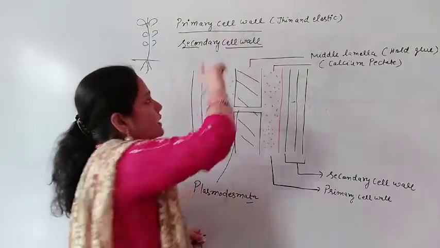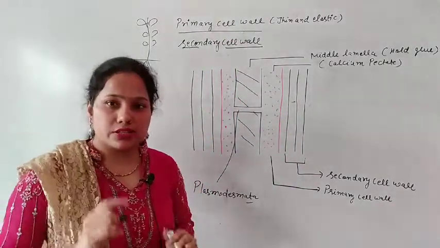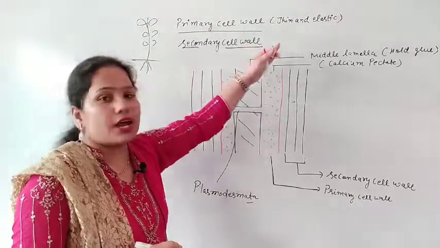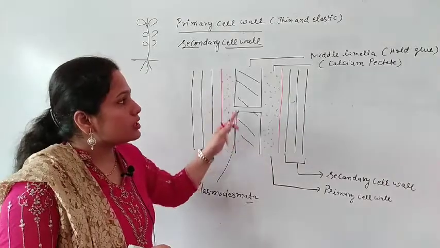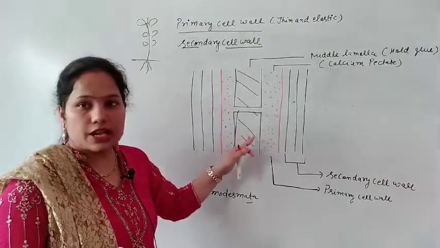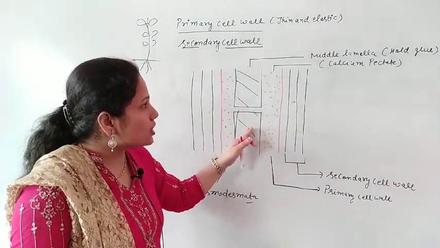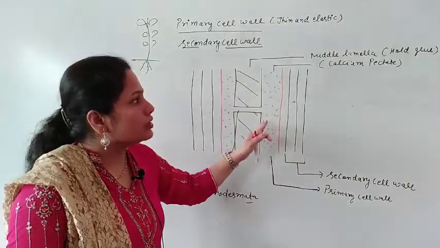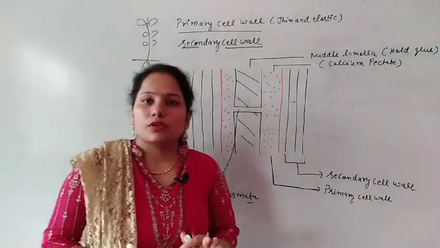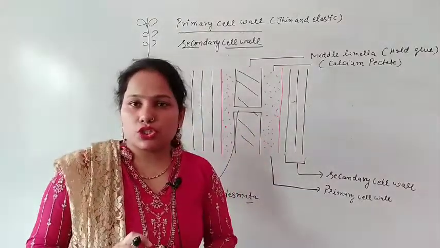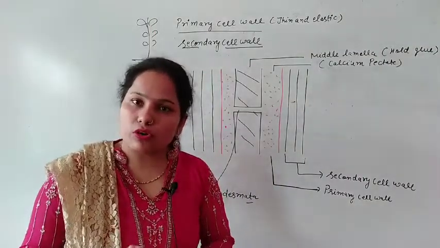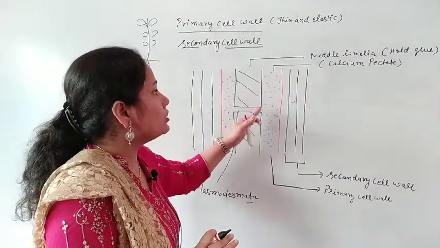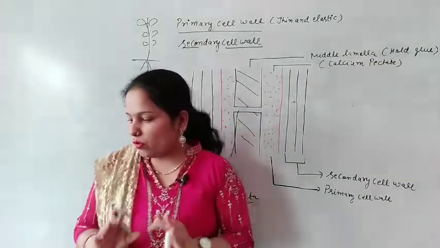So the primary cell wall is formed when the plant is young. It is thin and elastic. It develops from the cytoplasm of the cell, and it is just after the middle lamella. The deposition of suberin and lignin is not there in the primary cell wall.